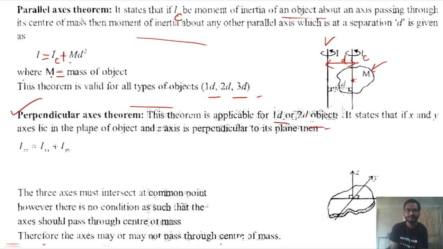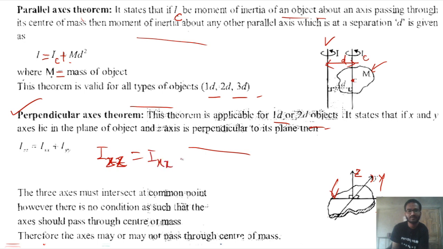It states that if the x and y axes lie in the plane of the object, so this is the object which is lying in the xy plane, and the z axis is perpendicular to this plane. Okay, so you can see this z axis is perpendicular to this plane. Then we can write that the moment of inertia about the z axis, Izz,